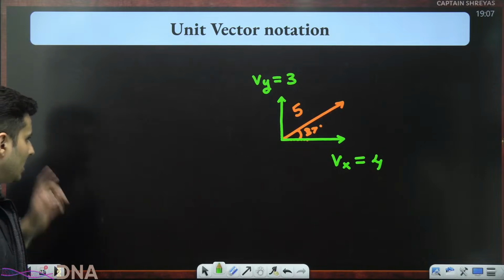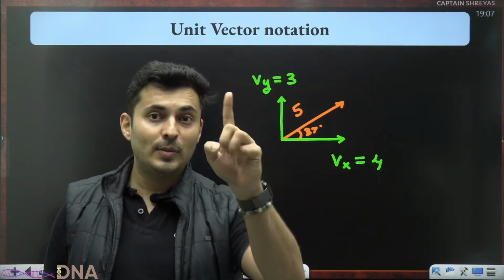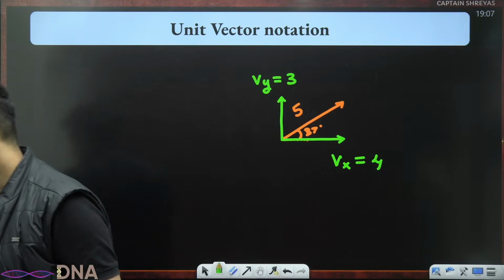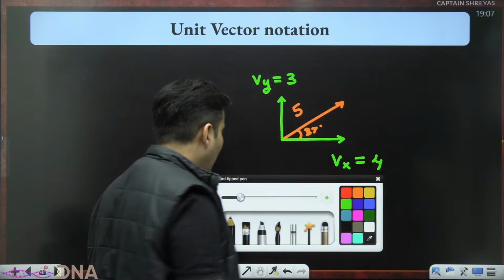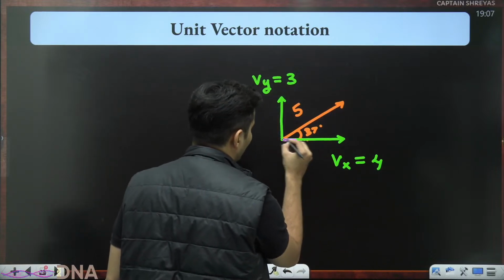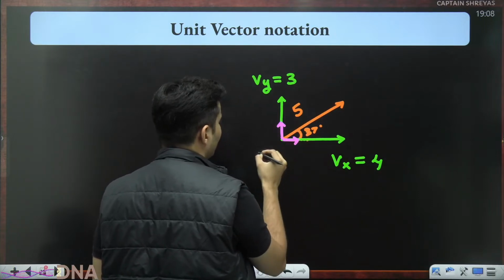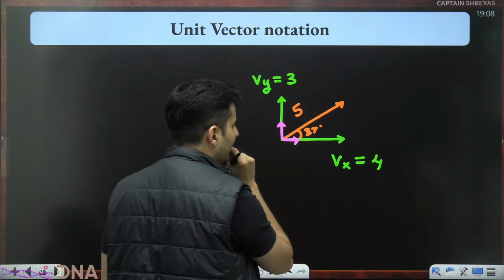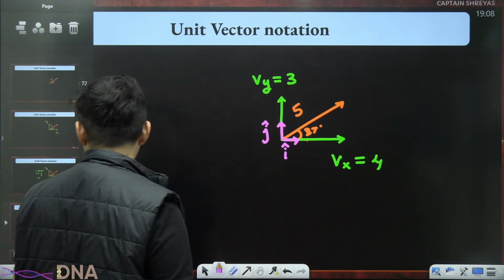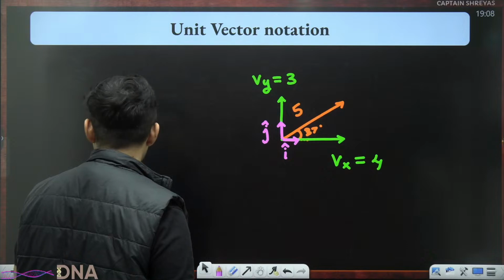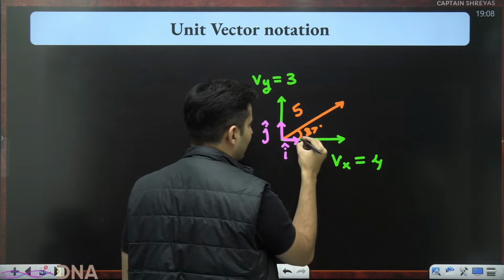Now the next step is, I remember vaguely that I had talked about unit vector and the special unit vectors along x, y, and z axis. The special unit vectors along x, y, z axis are i cap, j cap, and k cap. So how about showing those over here for now? This is i cap and this is basically j cap. How many such i caps and j caps will fit in over here? Here, i cap will come 4 times because the length is 4.